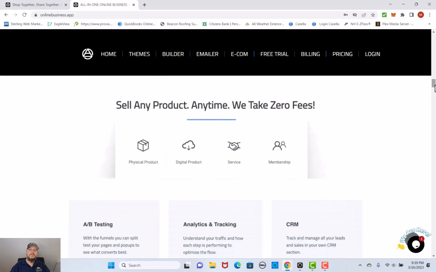Also, this is one of the most amazing features of this as well, that you can sell any product anytime because we take 0 fees. So this software allows you to have e-commerce right here, which allows you to sell a physical product, a digital product, a service, or a membership.